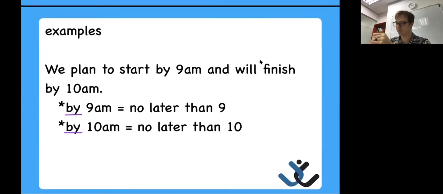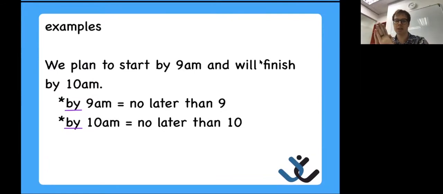Next example. Right. I can do a similar idea, maybe 9 to 10. Maybe we have a meeting. So I say, I'm going to start by 9, we'll finish by 10. So those are my two deadlines. My plan, right? I could start at 8:55, maybe, but 9 a.m. at the latest, I want to begin the meeting. And 10 a.m., no later than 10, I want to finish the meeting, right? So that's my intention, my idea, right? The deadline to start, 9. The deadline to finish, 10, using the word by.